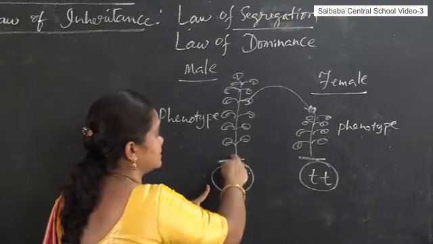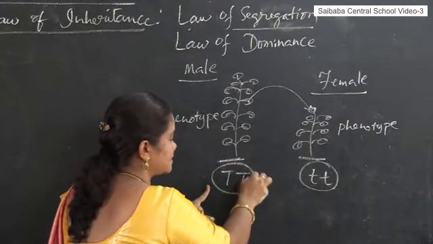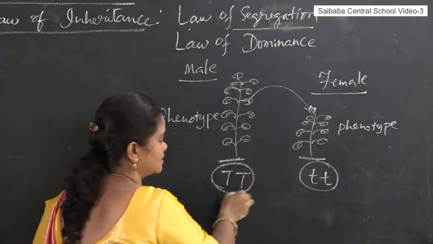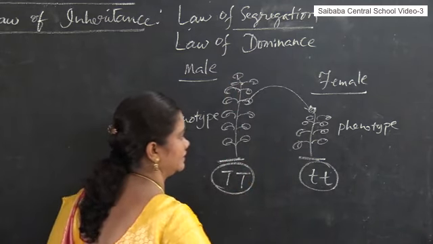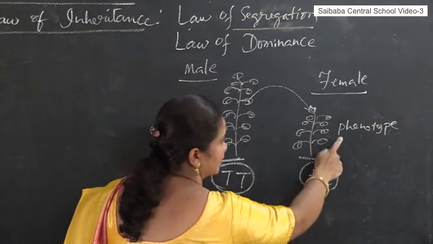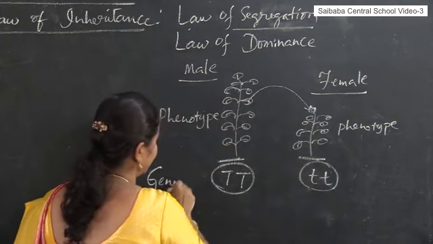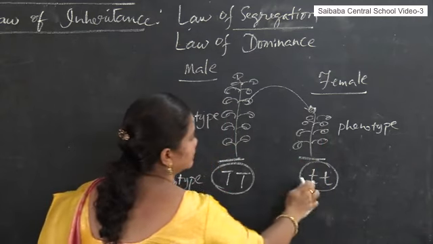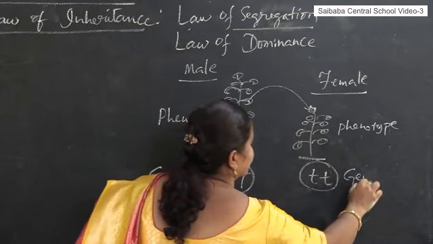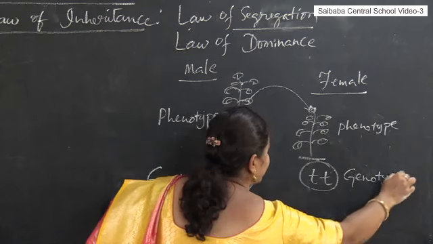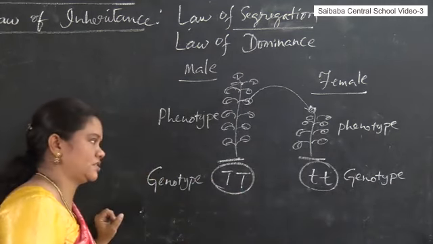This tallness is because of the genes present in the cells. And dwarfness is the phenotype. What is the genotype for this? The genotype for dwarfness is small t. So he was observing what type of new plant is going to come after fertilization.